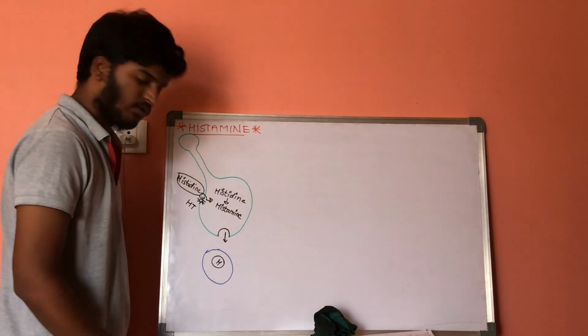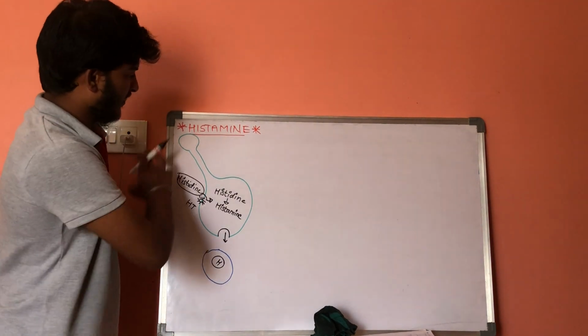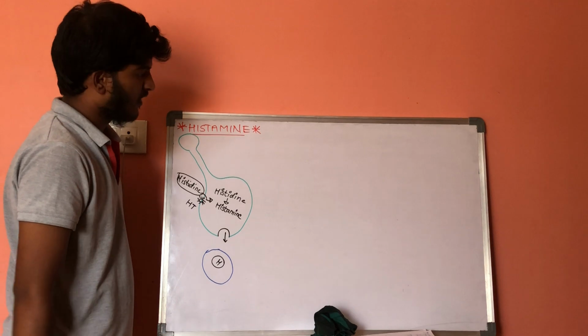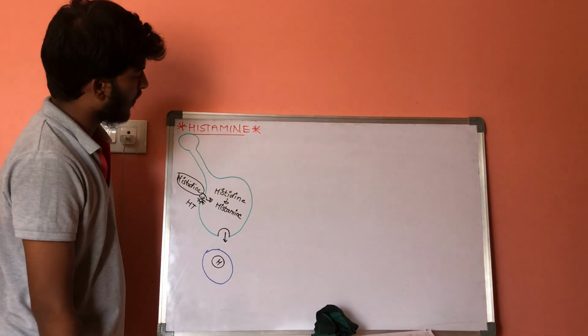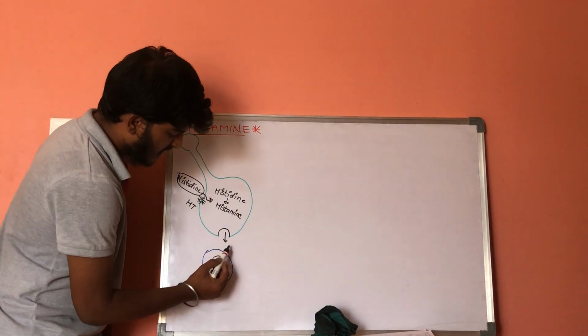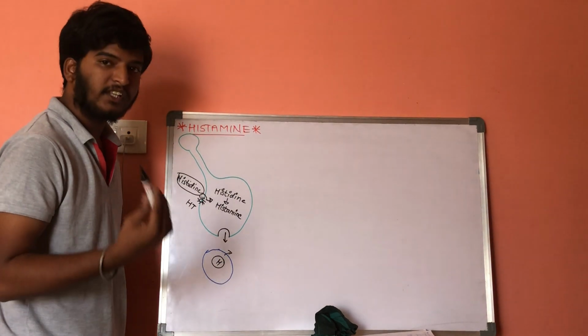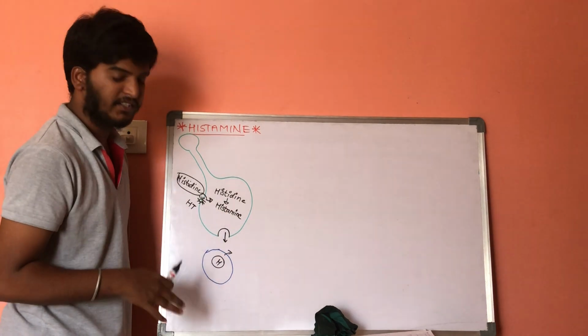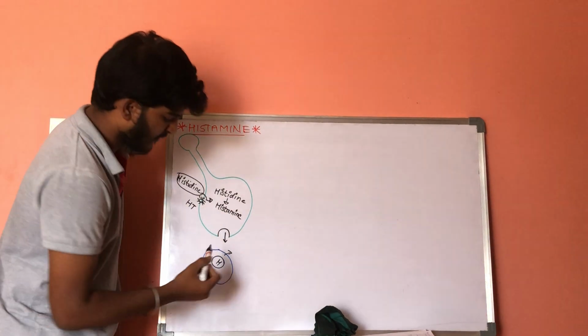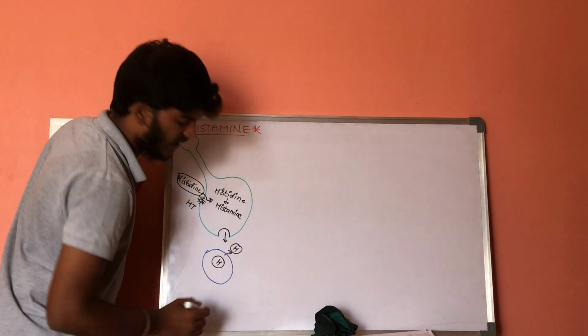So this is the synthesis of histamine. Now there are some enzymatic reactions during the process of inflammation, like cellular events. In the case of cellular events of inflammation, this histamine is released out.